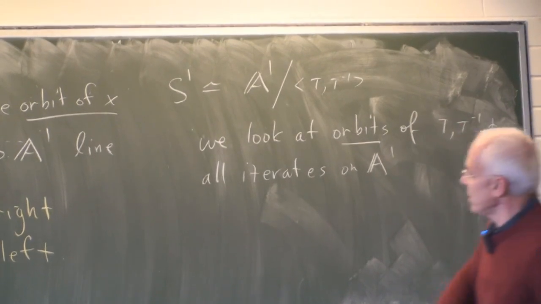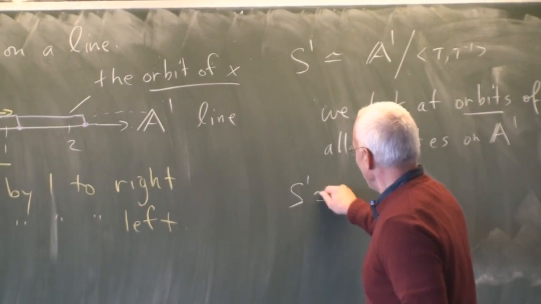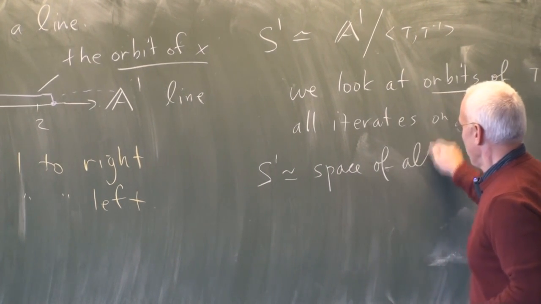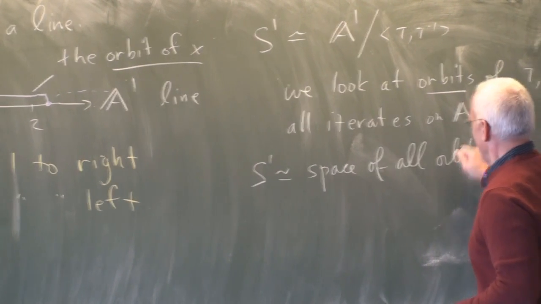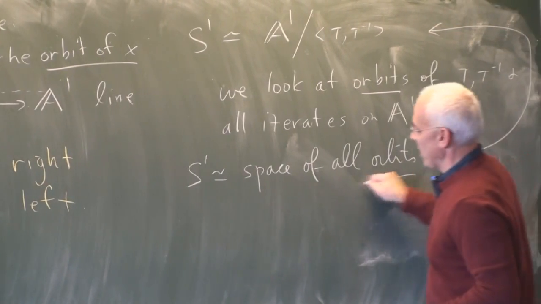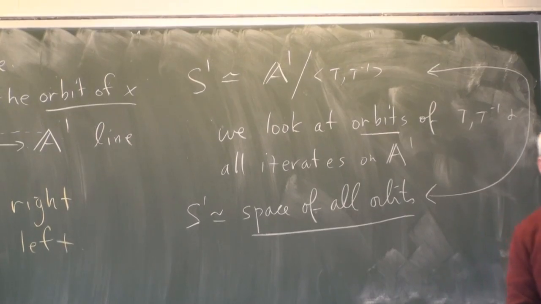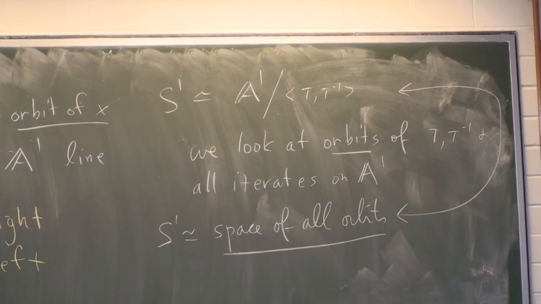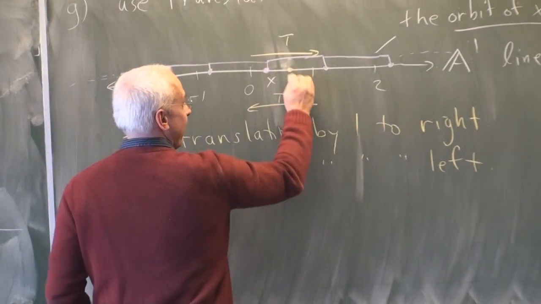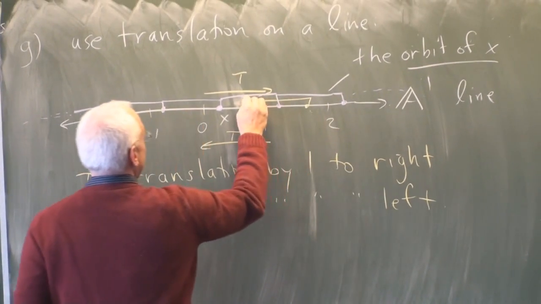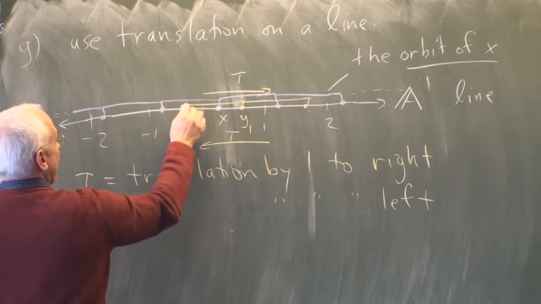And what this statement is saying is that S1 is the same as the space of all orbits. That's what this means. The space of all orbits. So in other words, we think about what happens if we vary x. So if we move x to, say, y, then we get another orbit, which will look like this.